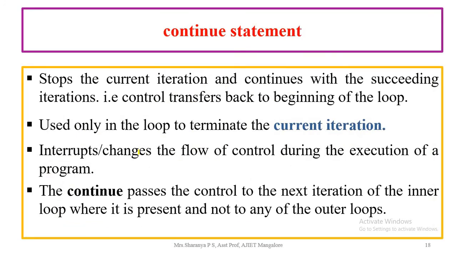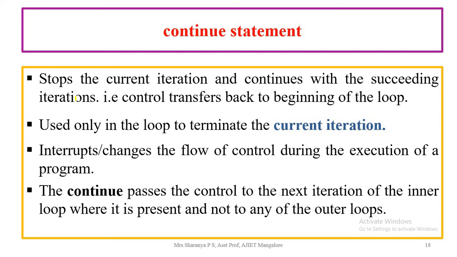One more kind: if we want to terminate the current execution of the loop, that is the current iteration of the loop, then the continue statement is used. That is, it stops the current iteration and continues with the succeeding iteration.